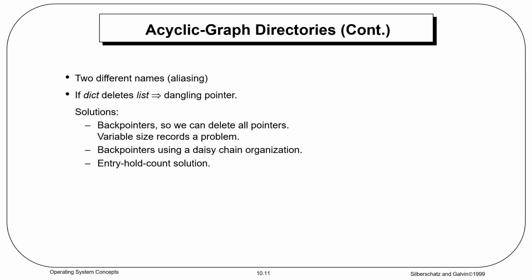That is called a dangling pointer. Back pointers, so we can delete all pointers. Variable size records problem. Back pointers using a daisy chain organization. Entry hold count solutions are the solution for deleting a shared file or directory.